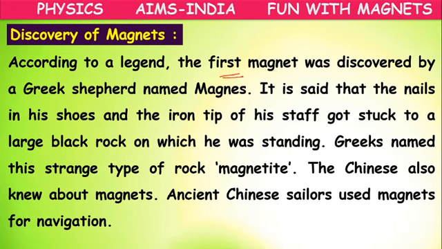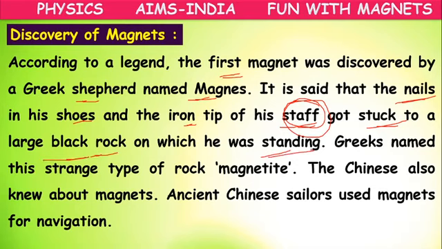The first magnet was discovered by a Greek shepherd called Magnus. The iron nails in his shoes and the iron tip of his staff, the stick used by the shepherd, got stuck to the large black rock on which he was standing. The Greek people named this strange type of rock as magnetite.